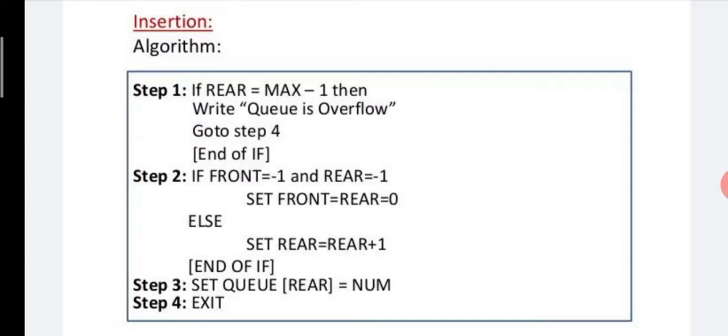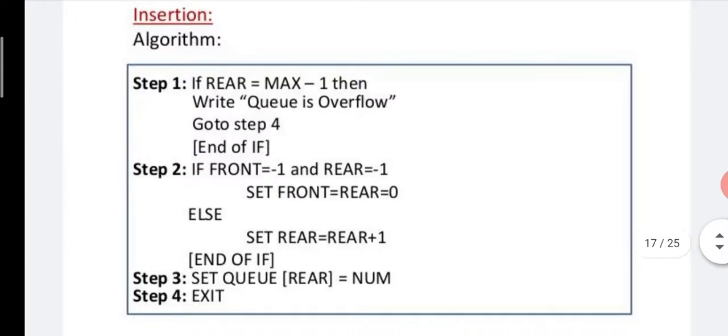Now we have to insert a new element, the first element, for example 3. 3 is to be inserted inside the queue. Before inserting a new element, front and rear are first set to minus 1. Then both pointers are set to location number 0, and only then is the new element 3 inserted at location number 0.